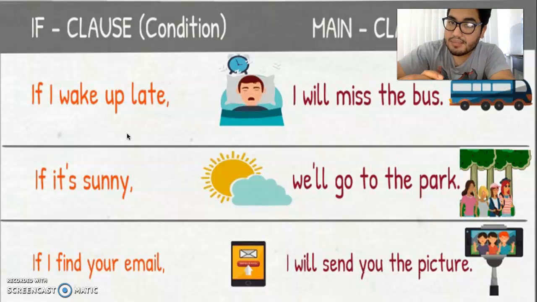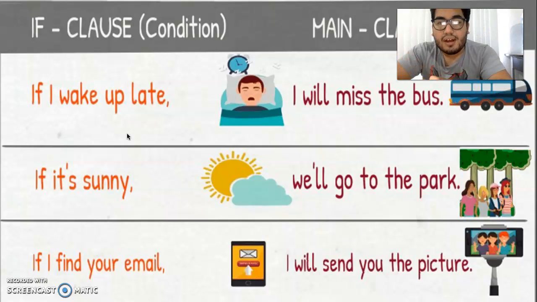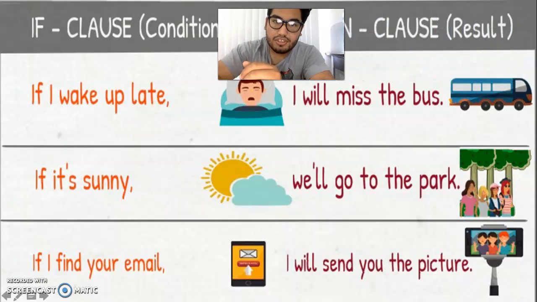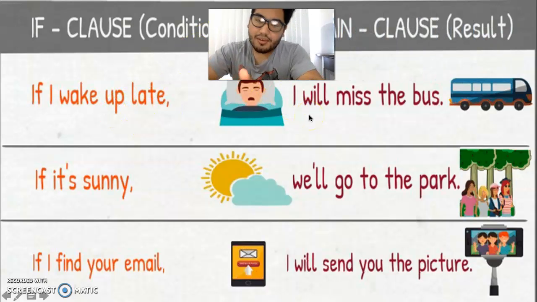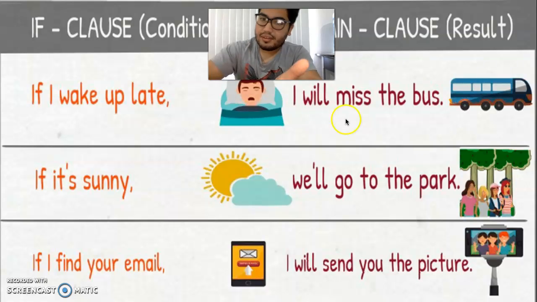Here we have other examples. If I wake up late, condition, I will miss the bus. That's a probability. That will be the result. The condition and the result. If it's sunny, condition, we'll go to the park. The result. If I find your email, the condition, sorry, I will send you the picture, will be the result.